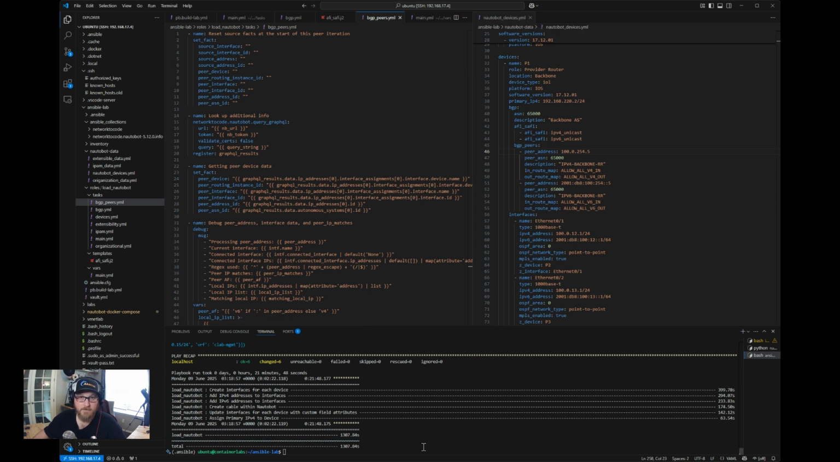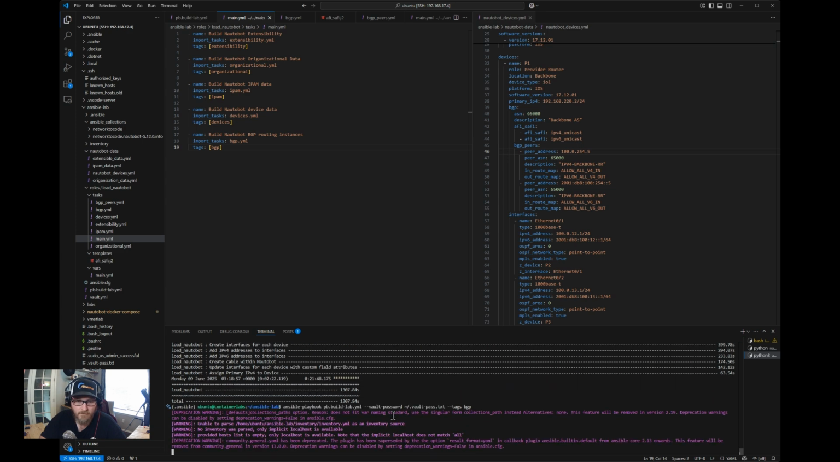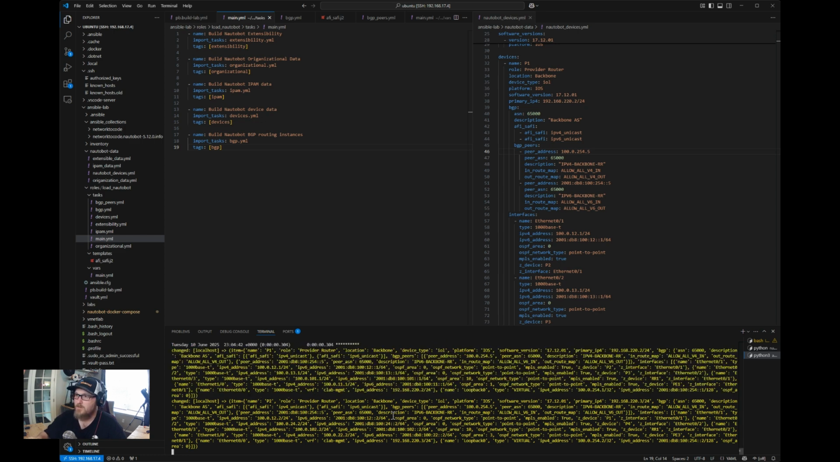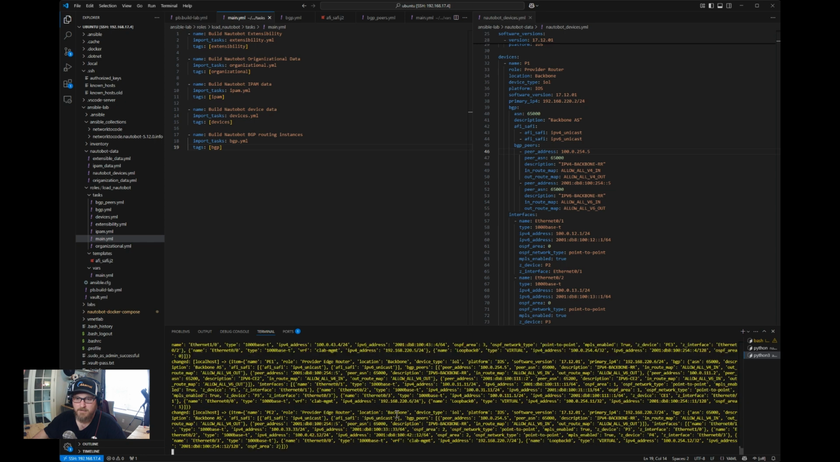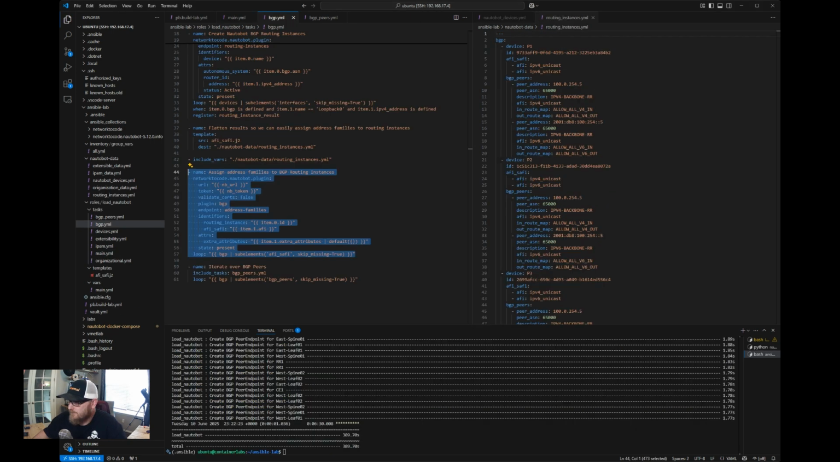All right, so let's go back to the main. And what we want to do, let's test this out, see if I've missed anything. We're going to use just the BGP tag because we just want to do BGP. And we'll let that run. This probably will take a few minutes. So we'll come back and see if everything worked. Okay, so that task or set of tasks finally finished up.